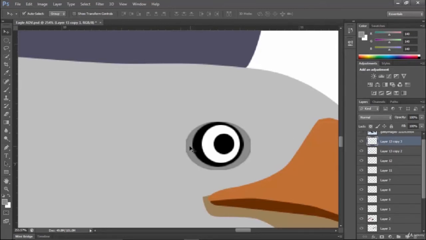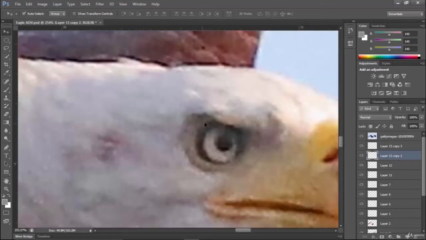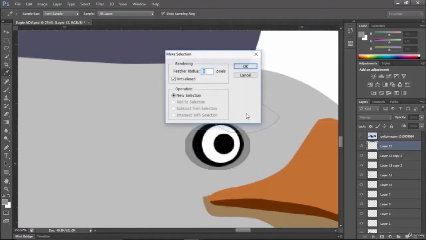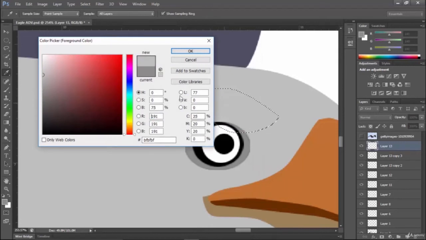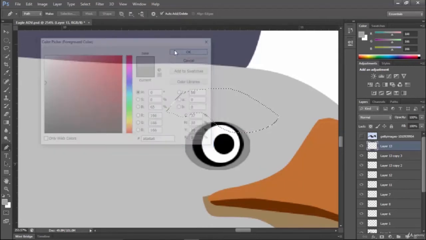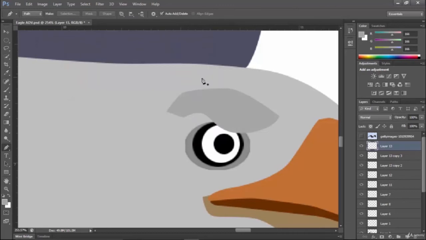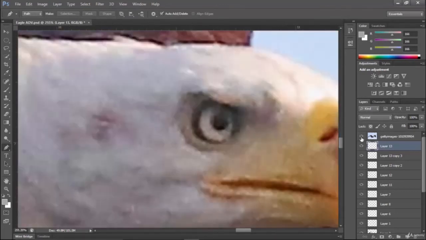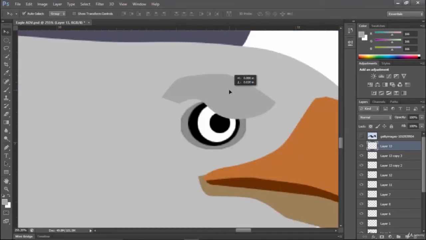So what we are getting here, we are getting this part to be down. So for this part I will select my pen tool and make this part like this and make a new layer, make selection, okay, and this color so much of darker, Control D, okay, this part needs here.